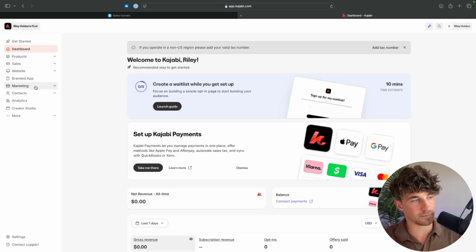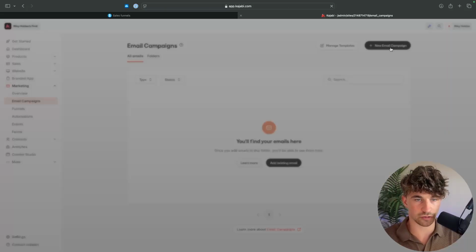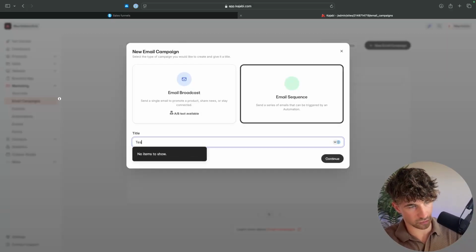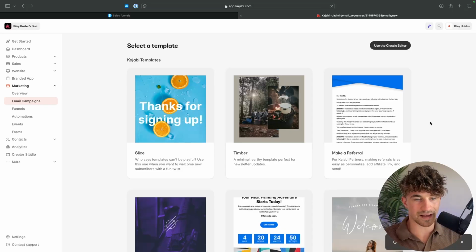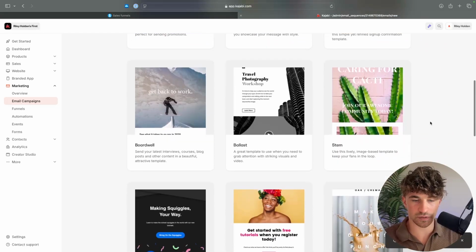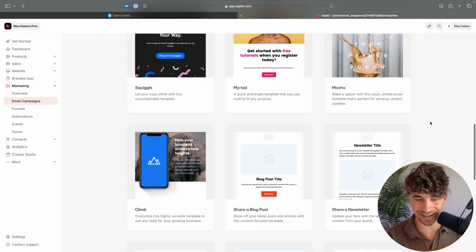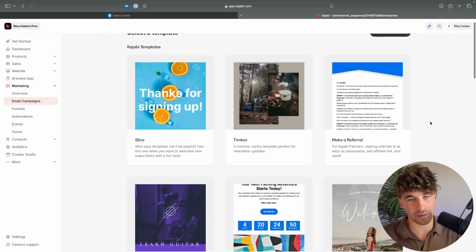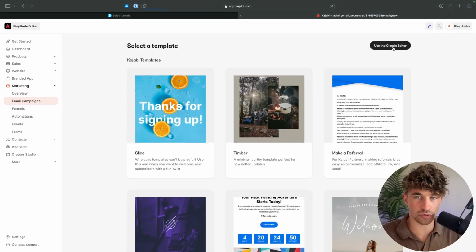But inside of Kajabi, we can go down here into marketing. We can click into email campaigns and create a new campaign right here. We can then select an email sequence. We'll just call this test. And continue. And then in here, this is what I'm talking about with these awesome and beautifully designed emails. But if you're selling a course, if you're selling a coaching program, you don't really need these. We just want to go to the classic editor.